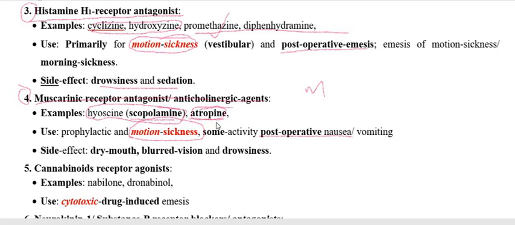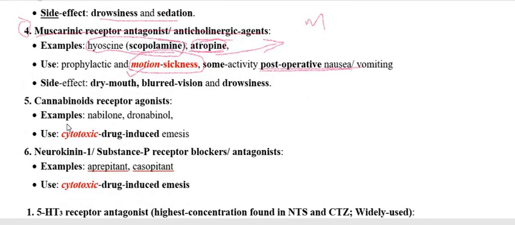This atropine is also used as a pre-anesthetic because it is going to check the emesis induced by the anesthesia, and therefore this drug is used for the emesis induced by motion sickness, induced by the operation, so post-operative nausea. The side effects associated with muscarinic receptor blockade are dry mouth, blurred vision, and drowsiness.